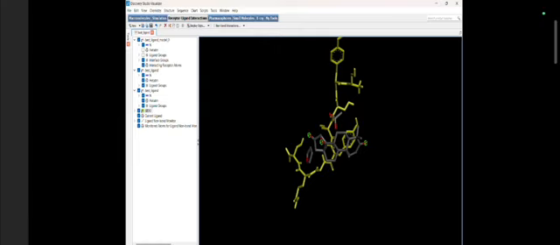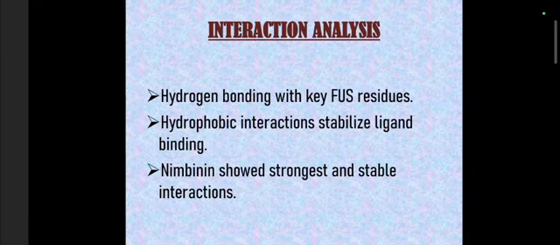This is the docking done in BioVia. The yellow highlighted portion is our protein, and the other one is our ligand. The ligand interaction can be seen. There are green dash lines that basically show the interactions between our ligand and protein. This is the 2D interaction. These interactions confirm a stable ligand binding.